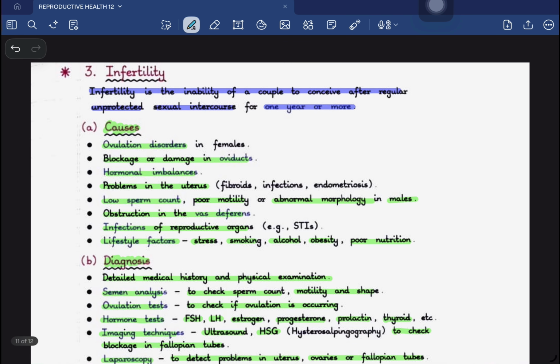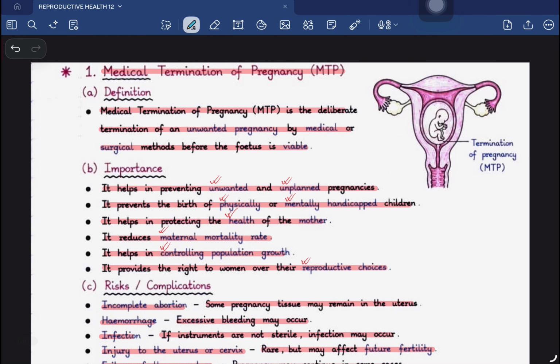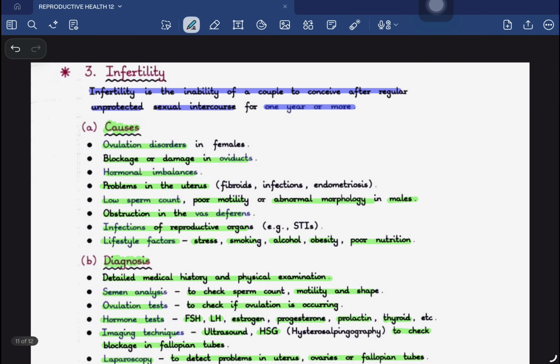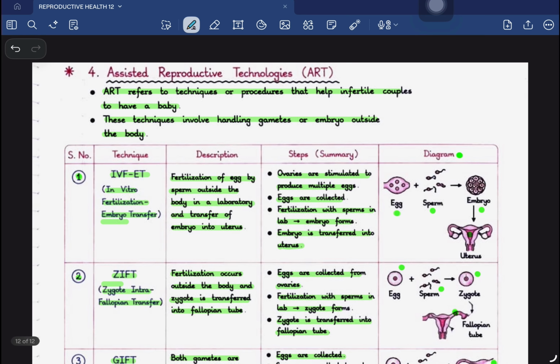So in this particular portion, we have discussed 4 very important things. First is medical termination of pregnancy, second is sexually transmitted infection, third is infertility, and fourth one is assisted reproductive technologies. This brings us to the end of this chapter, a very informative, a very important chapter that everyone should know. I hope you understood what we have discussed in this whole chapter.